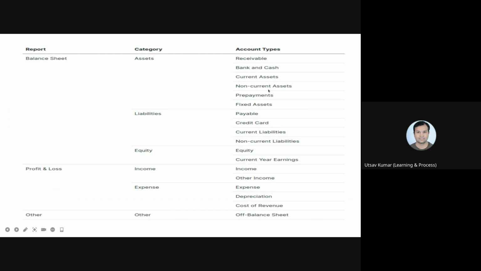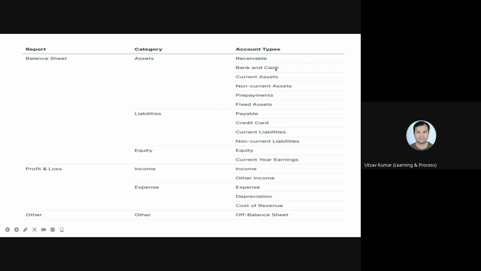Whenever you create an account, or it is a built-in account, or you are importing the chart of accounts, all accounts defined inside Odoo will have an account type. That account type has to be defined. It is a mandatory field.